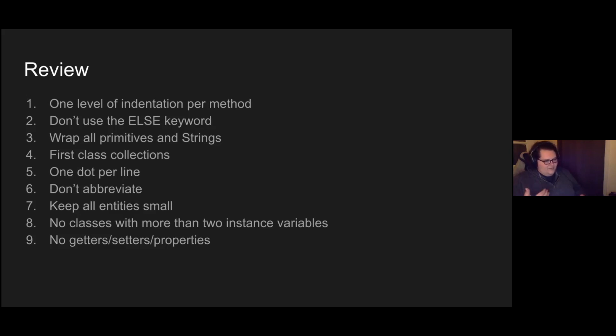No class with more than 2 instance variables so that we distribute the data and behaviors across different classes, so we don't have one massive unreadable class. And no getters, setters, and properties to really drive home that we're attempting to encapsulate this data.